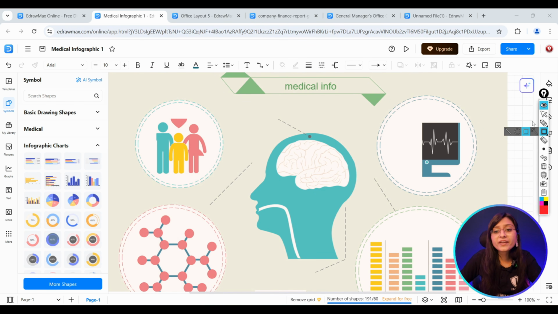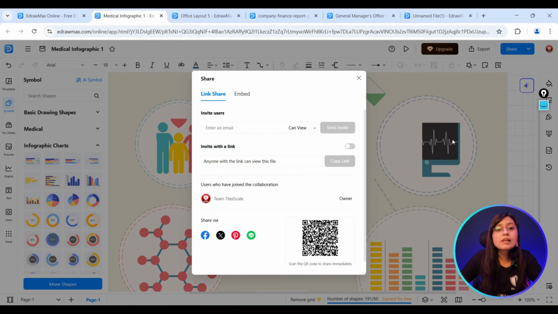There is one more very interesting option that you can share your work also. When you click on the share option, you can share the link of your work and people can start accessing it. You can send the invite by using email, and anyone can see your work over here. The utility of eDraw Max is not just limited to creating diagrams, but you can also create QR codes out of it. So it's a one-stop solution where everything has been provided to you and you can explore various kinds of diagrams as per your need.